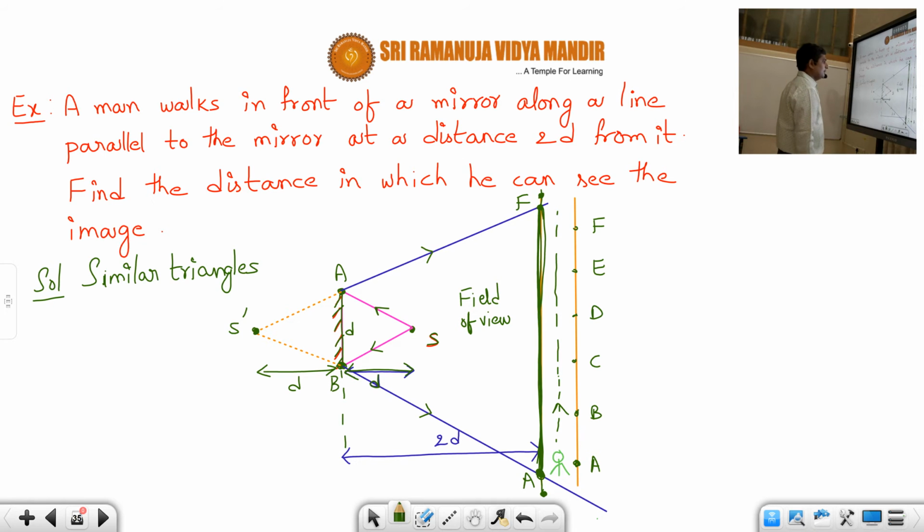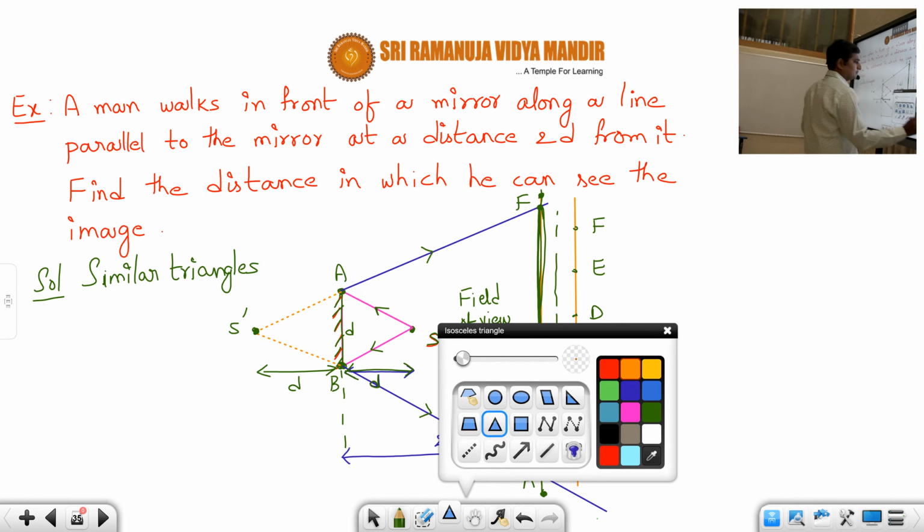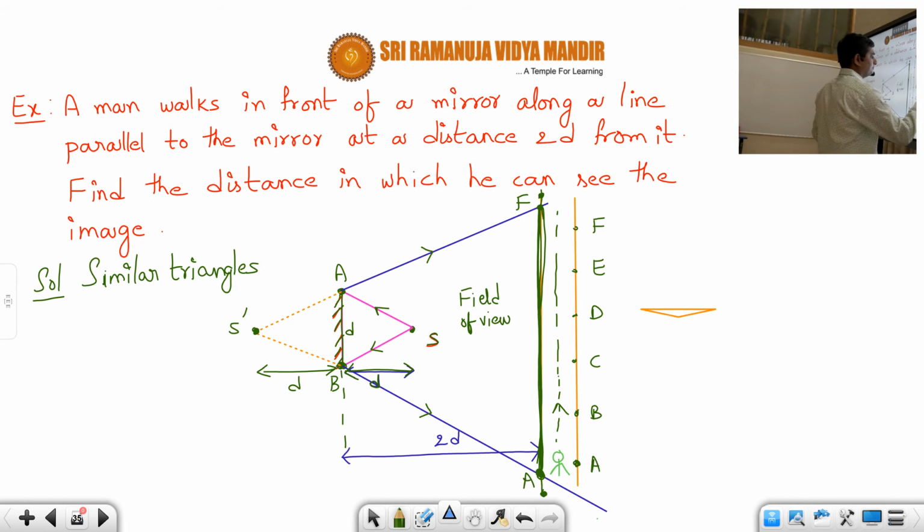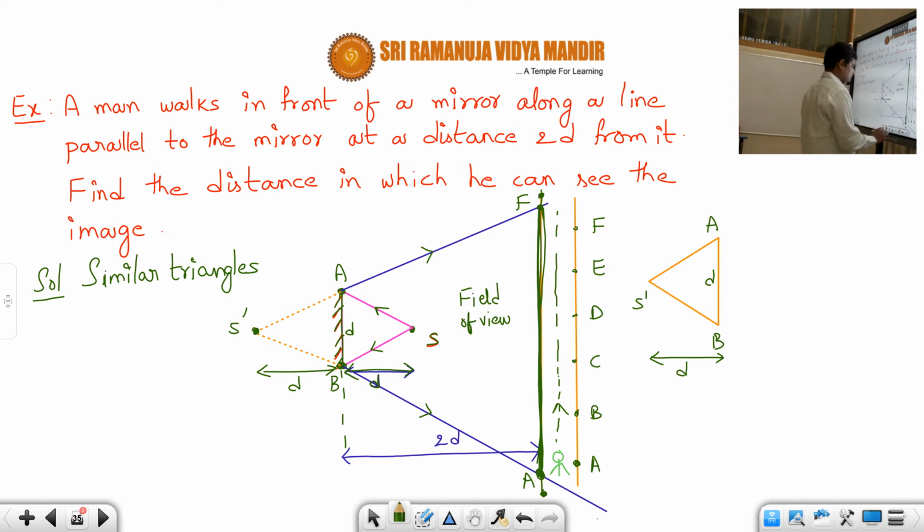For that, let us identify the similar triangles. I am identifying two triangles. One is S dash AB. This is S dash, this is A, this is B. Out of which I know AB, how much, students? D. And what is the height of this triangle? This is also D.